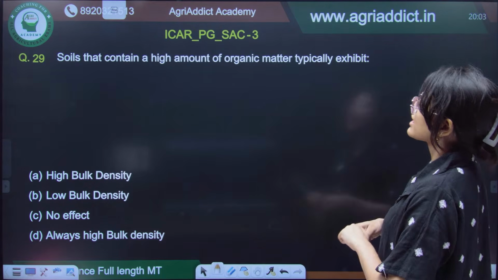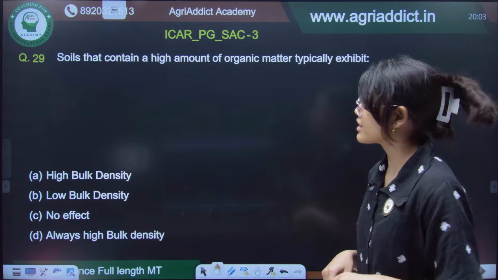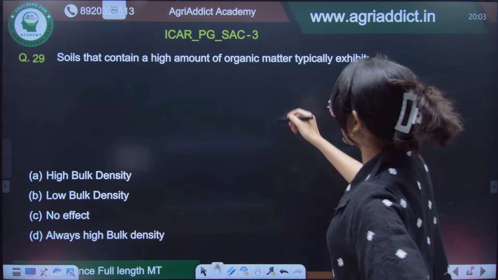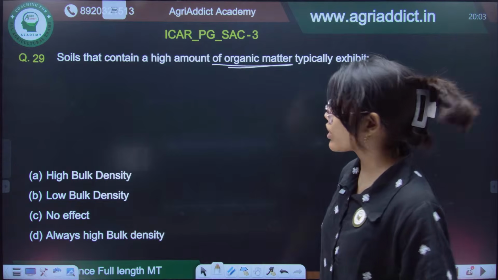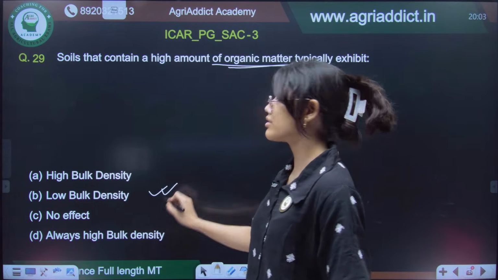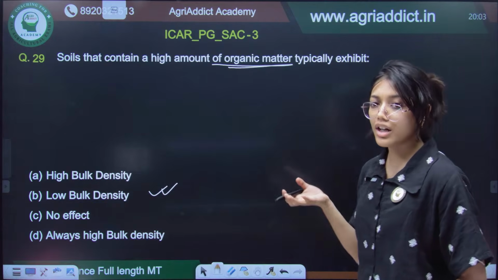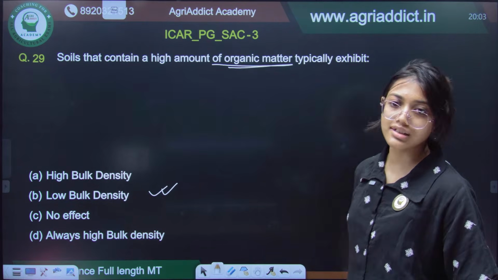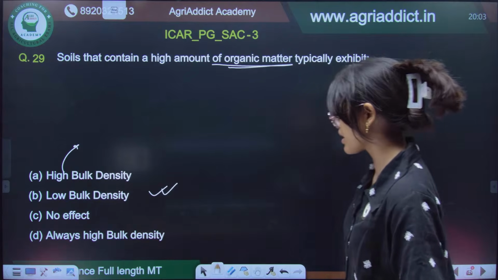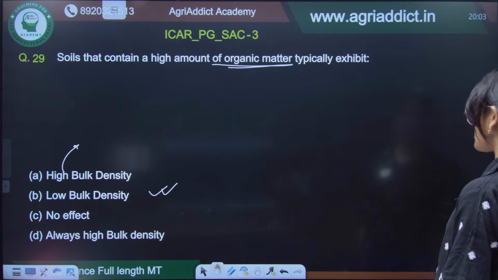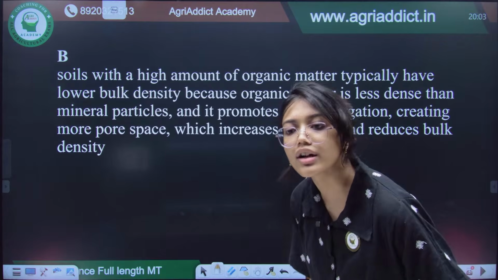Now, soils that contain a high amount of organic matter typically exhibit. So, if the amount of organic matter is high, then what will be the bulk density? It will be low bulk density, because organic matter will improve your structure, and low bulk density means less compaction, whereas a high bulk density means higher compaction, right? So, the answer will be option B, because it will promote soil aggregation.